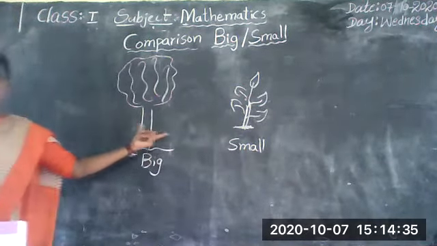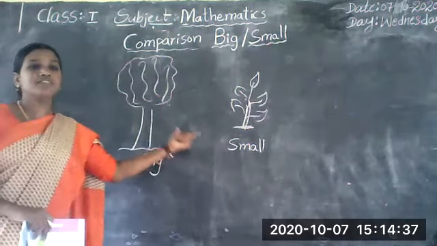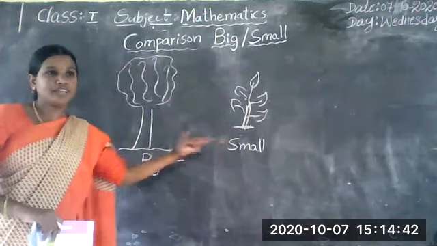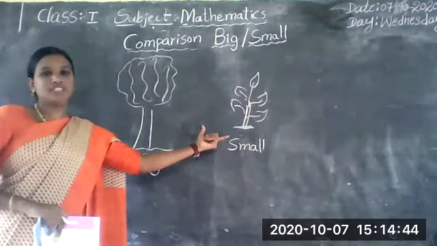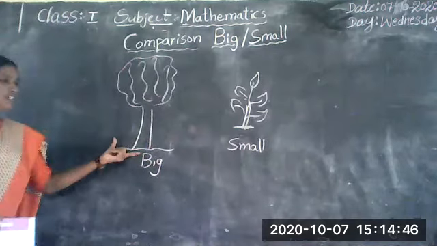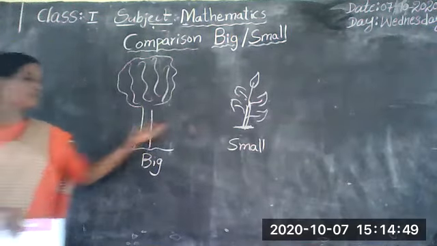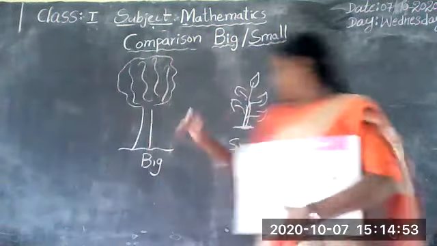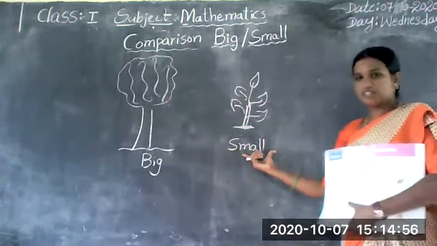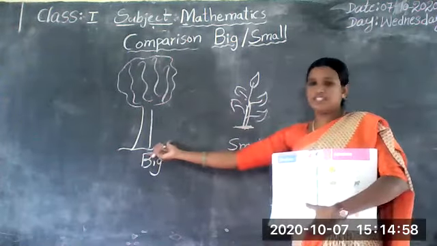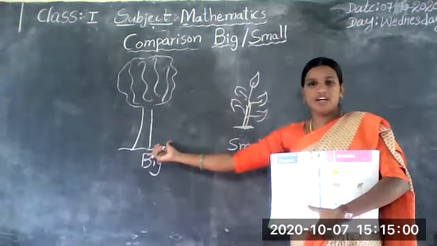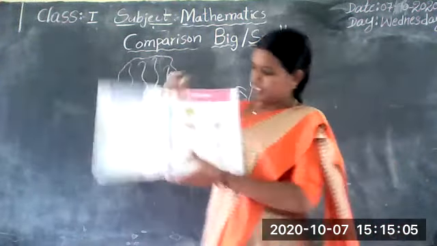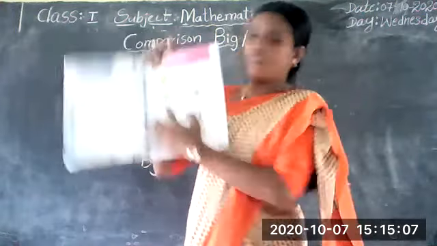One important thing: when we compare these two things, this tree is big compared with this plant, and this plant is small when we compare it with this tree. Do you all understand, children? Yes.